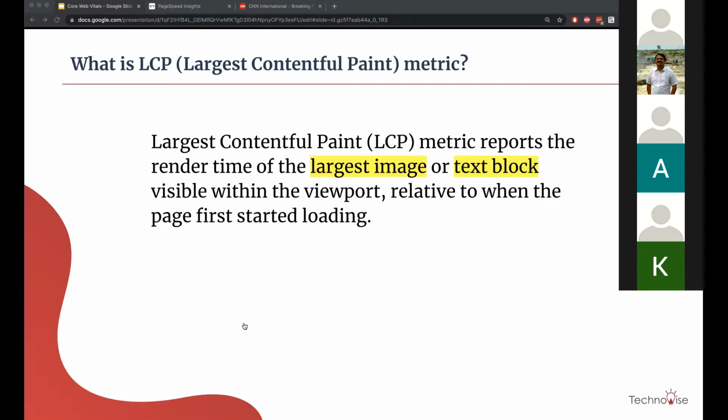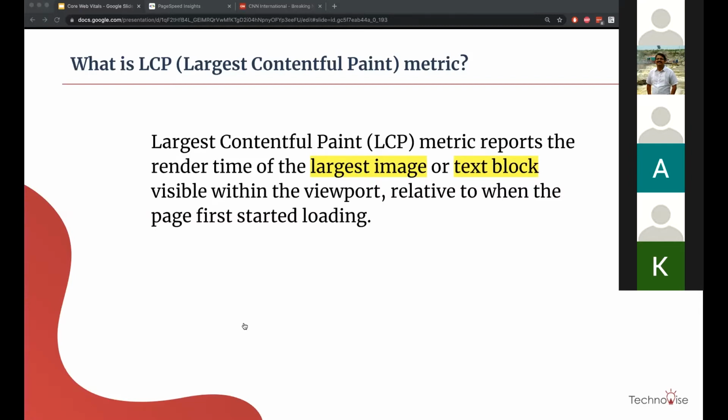So let's try to understand what the Largest Contentful Paint metric is. It reports the render time of the largest image or text block visible within the viewport relative to when the page first started loading. Let me repeat again.